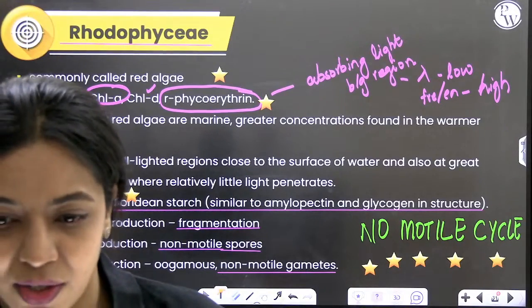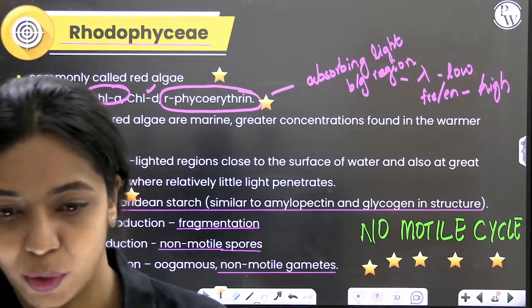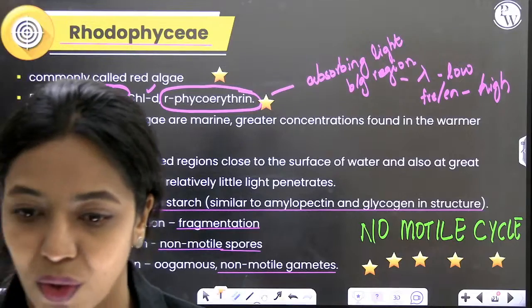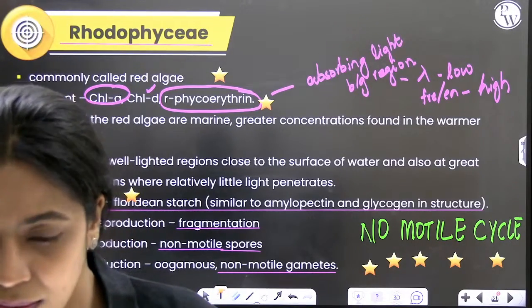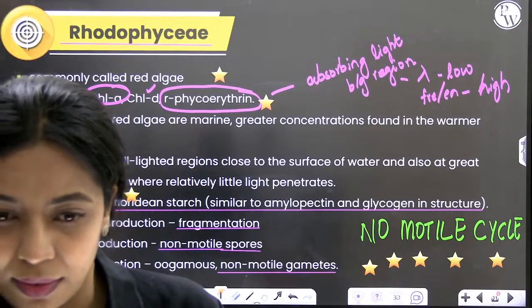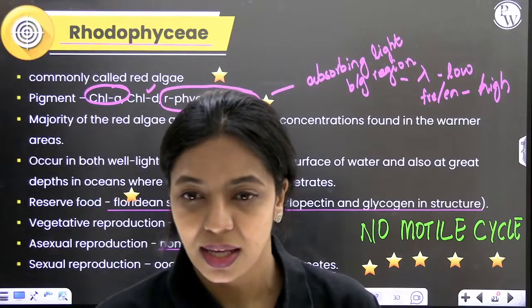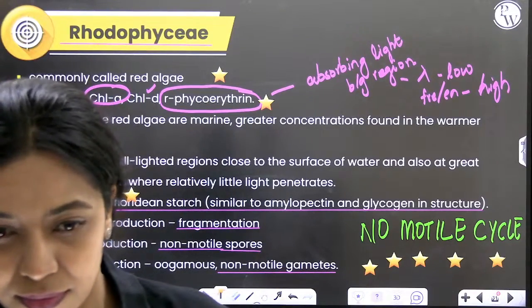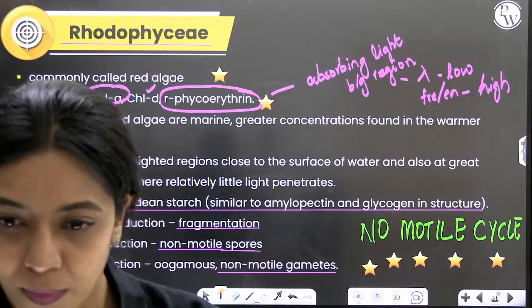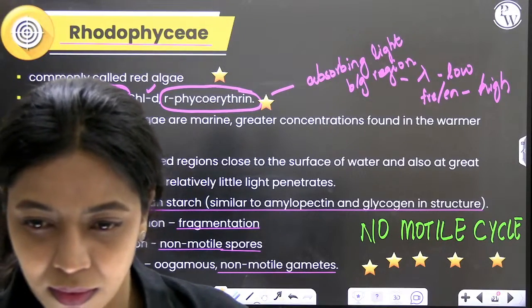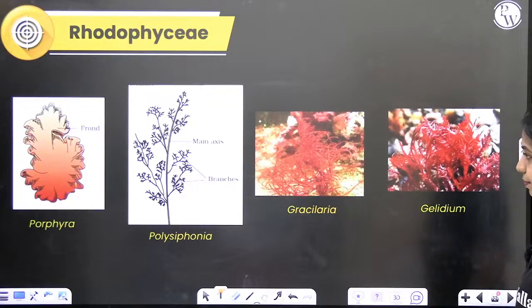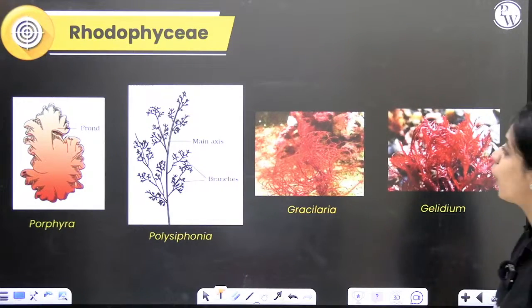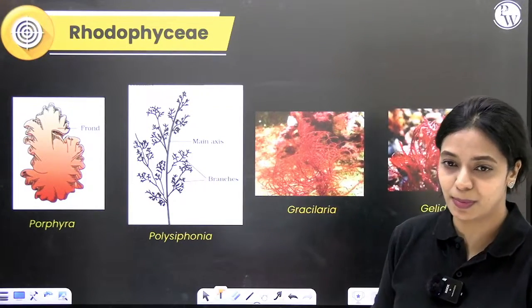Yes, they are multicellular mostly. Ujjwal is saying phycoerythrin. Yes, that is also a characteristic feature of red algae. Is it clear so far? Any doubts? Yes. All right. These are some examples of red algae that you should remember.